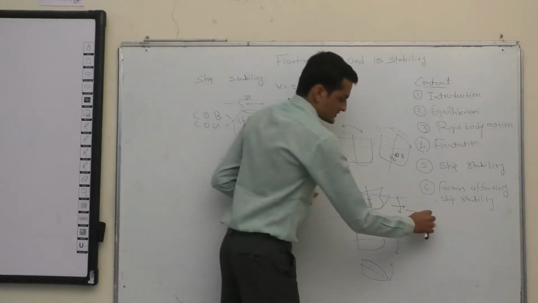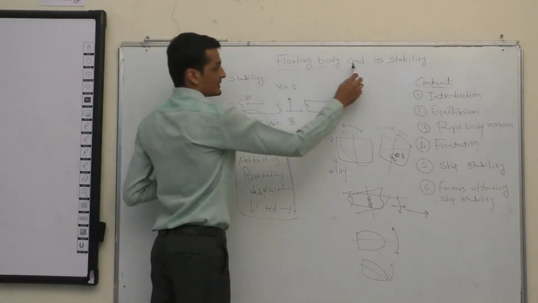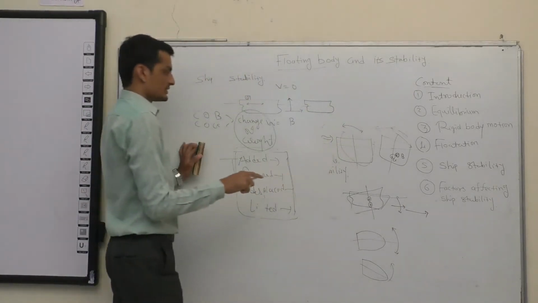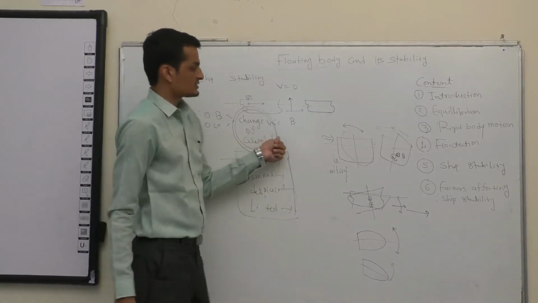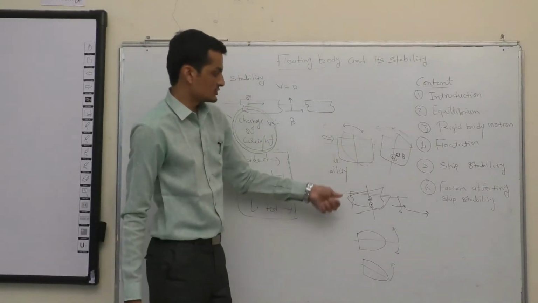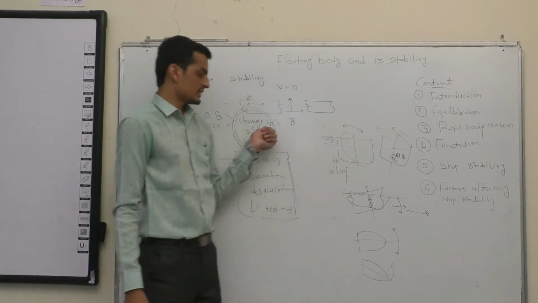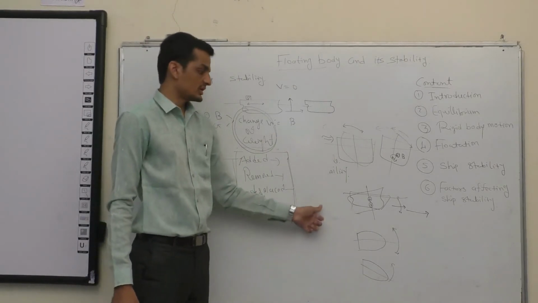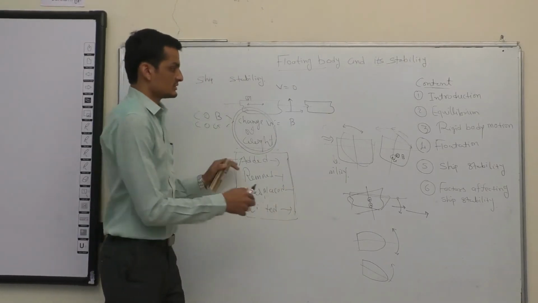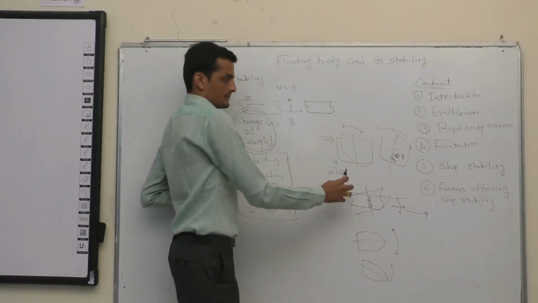So the conclusion is, floating body stability is mainly governed by the effect of the weight, and it has more influence on the ship's transverse stability and longitudinal stability. There is no influence of change of weight on surge, sway, yaw, and heave. The main concern is roll or heel, and pitch or trim.